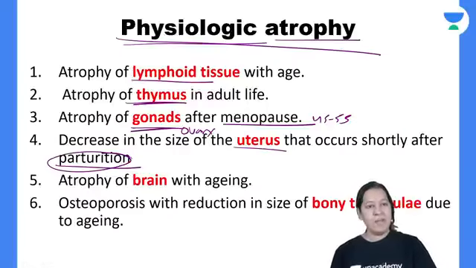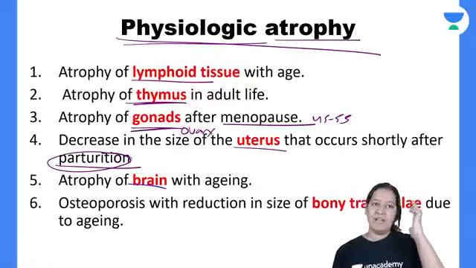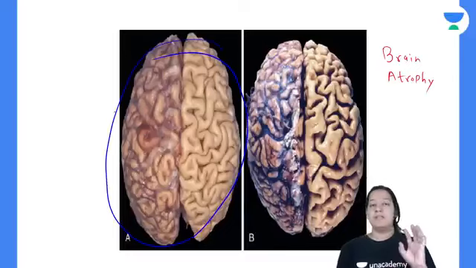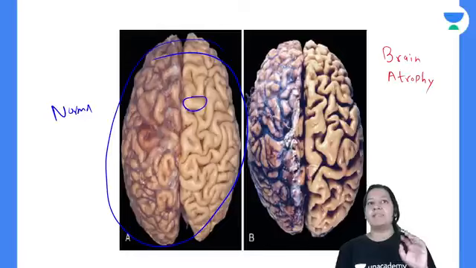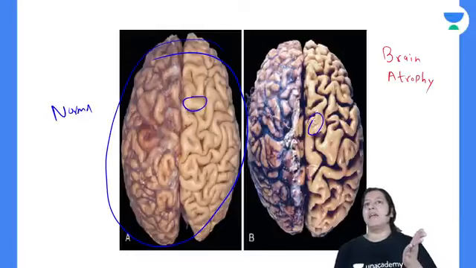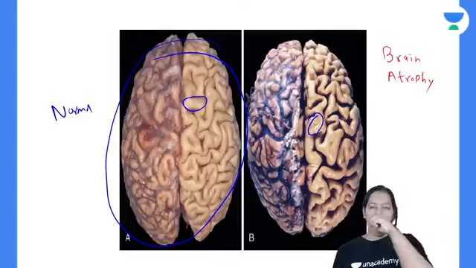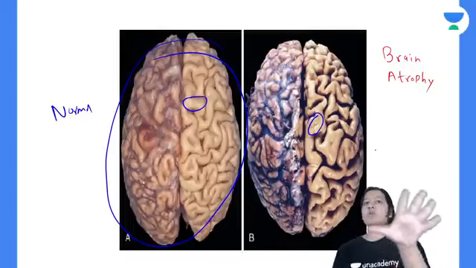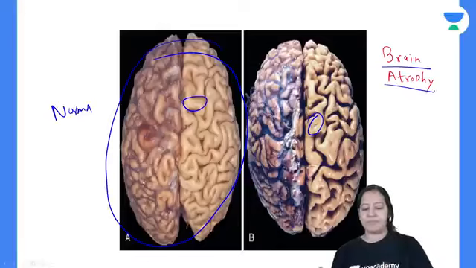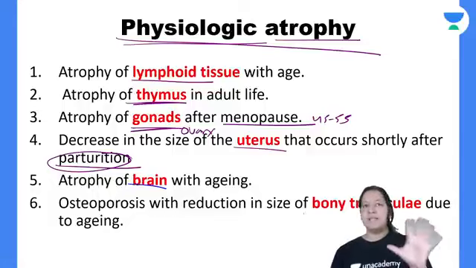Brain size: the size of the brain decreases with age. You can see this is a normal brain, a diagram from Robbins, that's why I'm showing you. See the gyri and sulci. Gyri are the elevations, sulci are the depressions. Gyri become more prominent and sulci become deeper because most of the substance is disappearing. That is known as brain atrophy. So that is physiological.